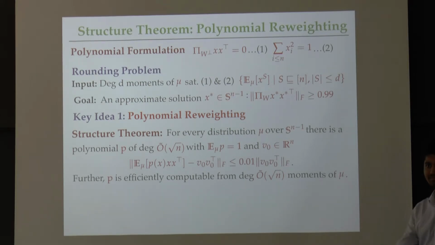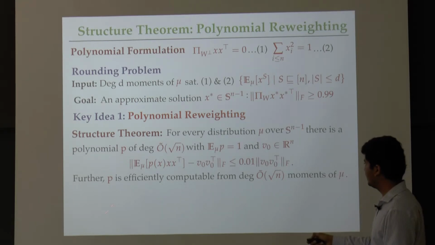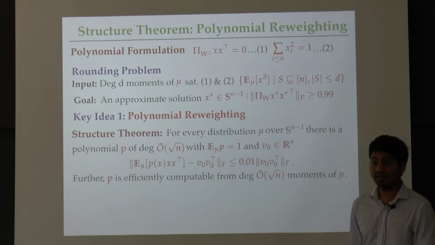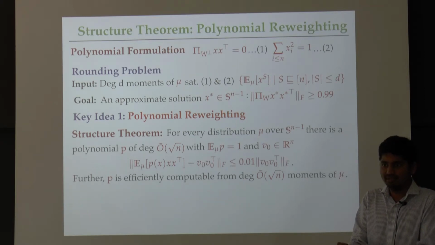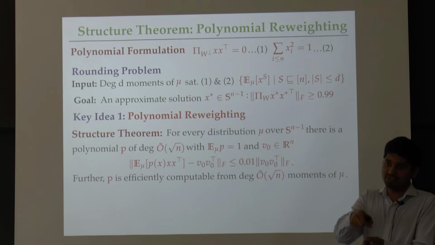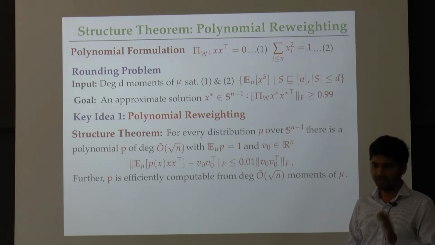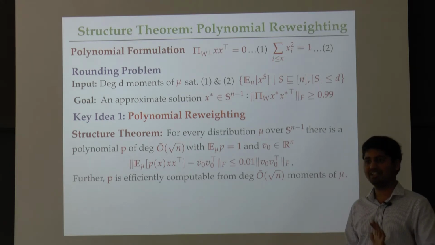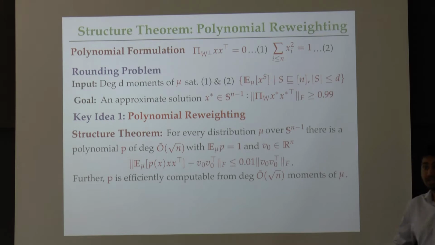What do you mean by efficiently computable here? Because you can just write all the monomials, right? Right, but at this point I have to get to p by looking at the low degree moments of the mu distribution, right? It could be that the procedure that computes each of the coefficients is not efficient. At this point it's also okay to forget efficiency, but basically we definitely require that p be a function of just degree root n moments of the distribution mu.